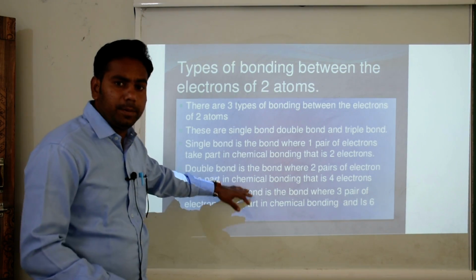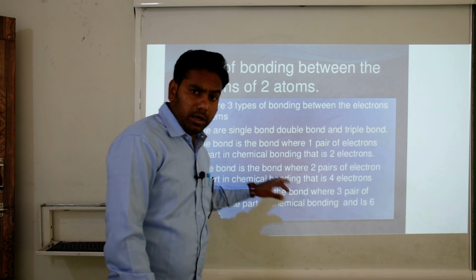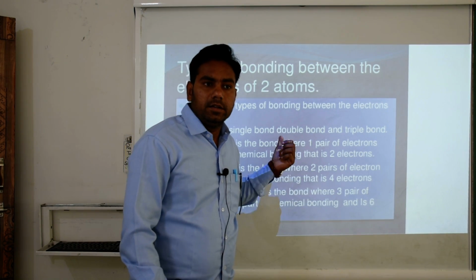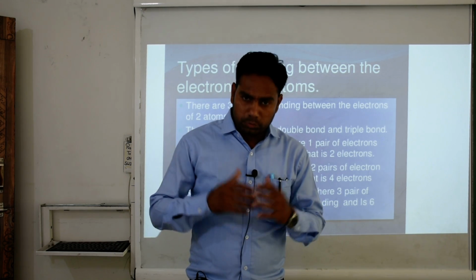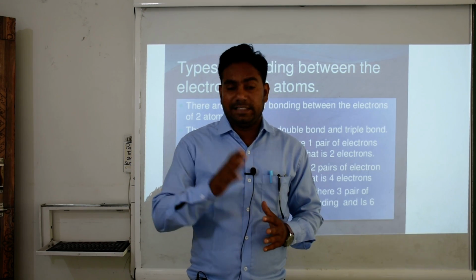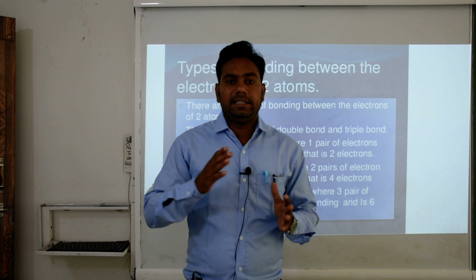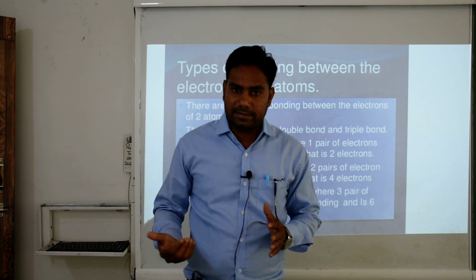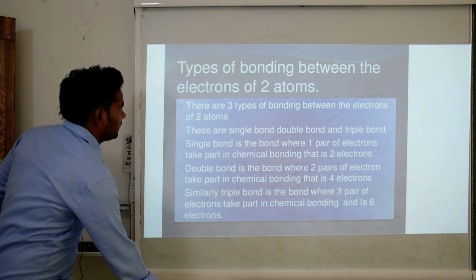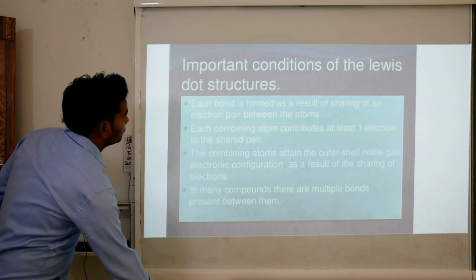The example of a triple bond is nitrogen, a double bond is oxygen, and a single bond is halogen. Carbon atoms have 3 types of bonding. A C-C bond is called an alkane, C double bond C is alkenes, and triple bond is alkynes. Now we move to the next slide.